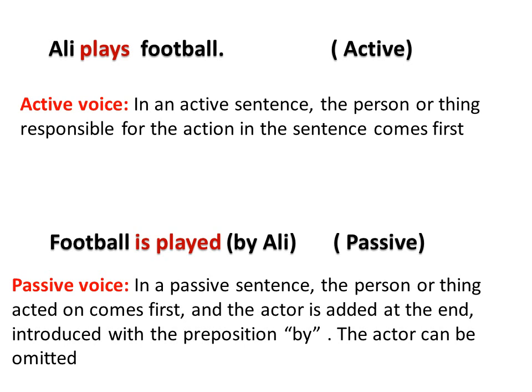So football is the thing which is acted on. We started with football. And who is the actor? The actor is Ali. The actor is added at the end, introduced by the preposition by. Notice that by Ali, these words are between two brackets. We can omit them. We can say football is played, then we put full stop. Okay? That is the passive.